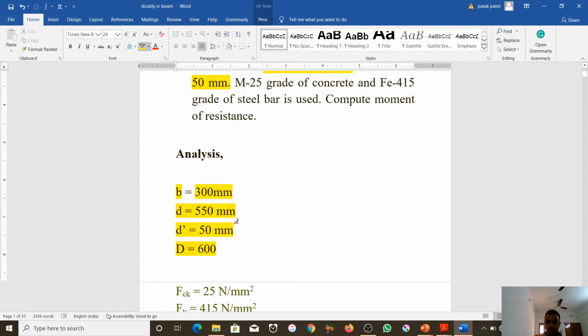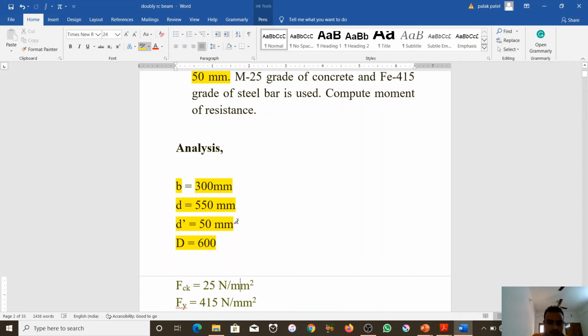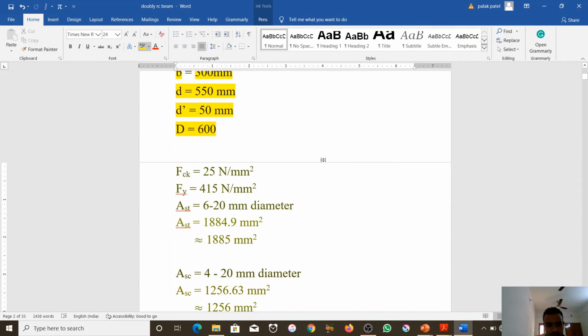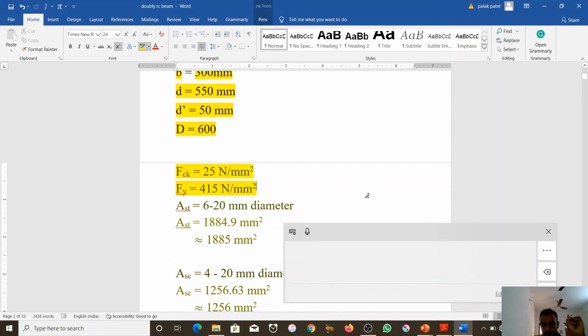Then after that you can see fck. fck is 25 Newton per mm square, fy is 415 Newton per mm square. Both values are given in the example.